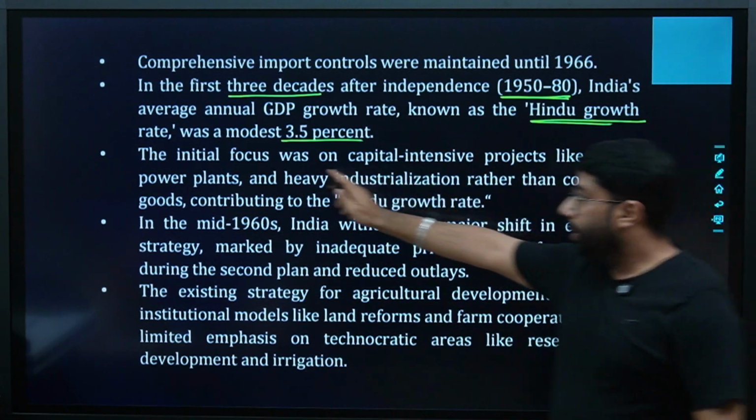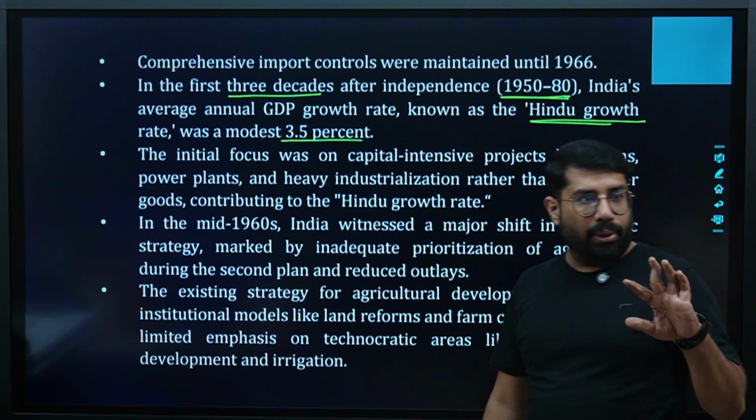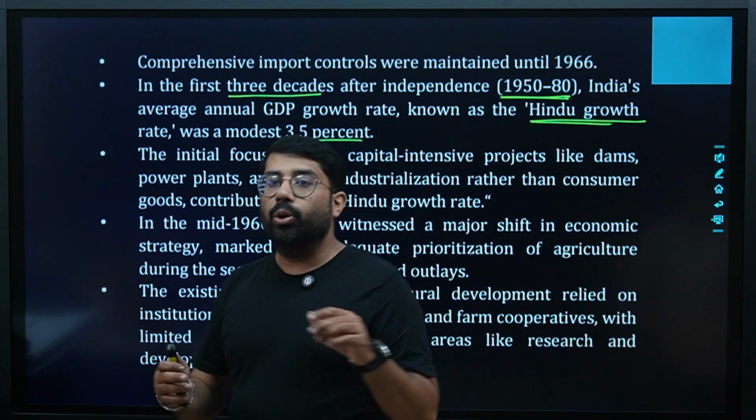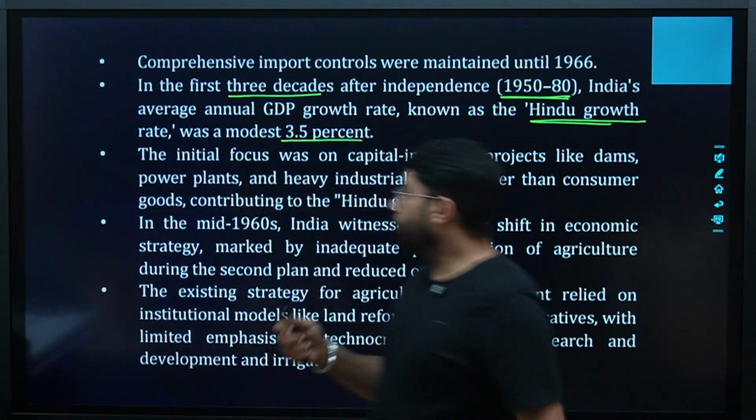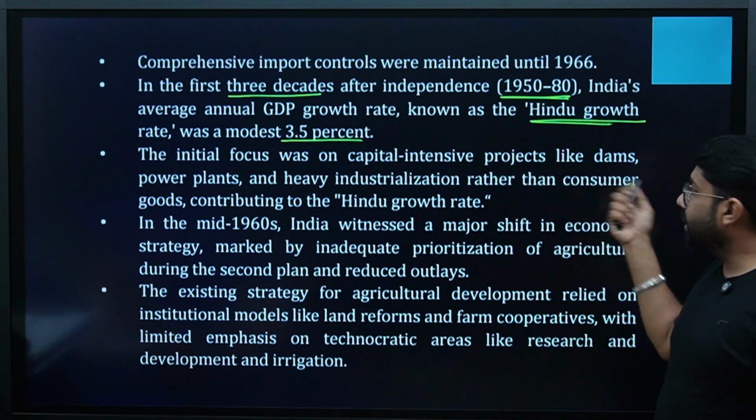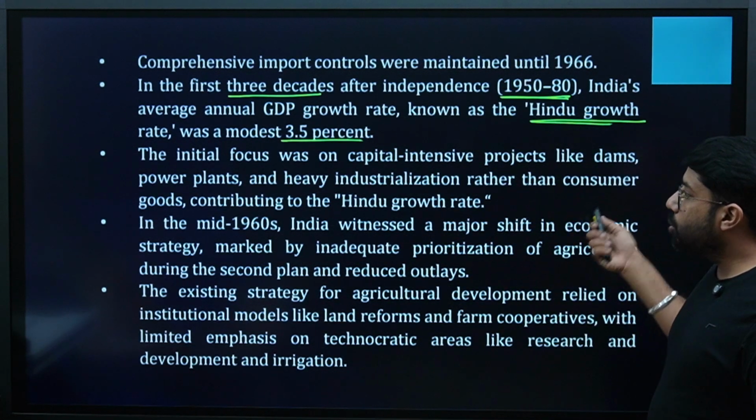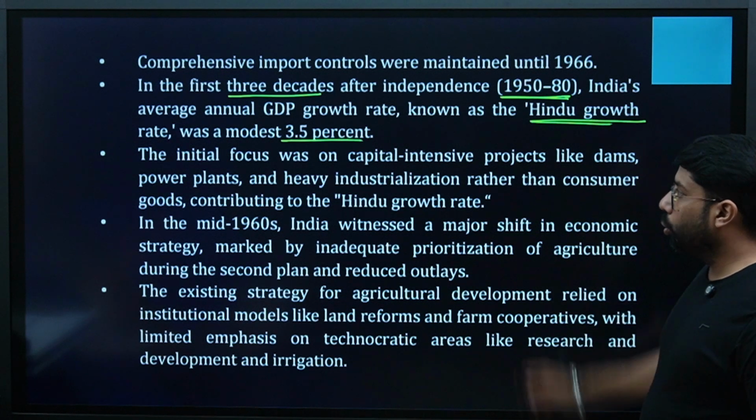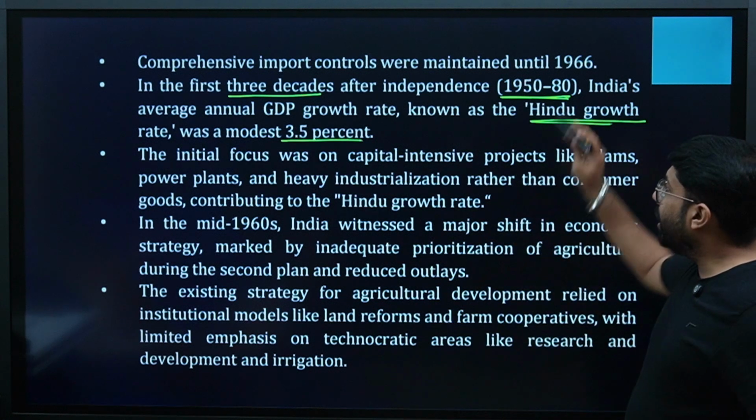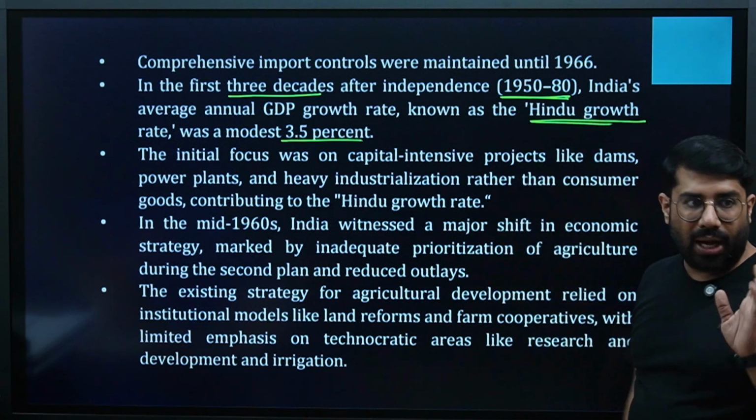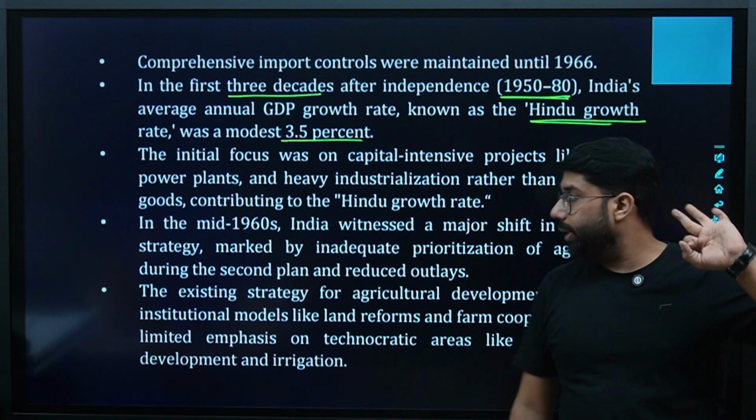Are we clear? The initial focus was on capital intensive projects. I hope all of you understand what capital intensive projects are, where we were using more capital and less human effort. So we focused on capital intensive projects like dams, power plants, and heavy industrialization, rather than consumer goods, contributing to the Hindu growth rate. So basically, capital intensive projects were focused on to increase the Hindu growth rate. Are we clear? Which was 3.5% nearly during the first 30 years.